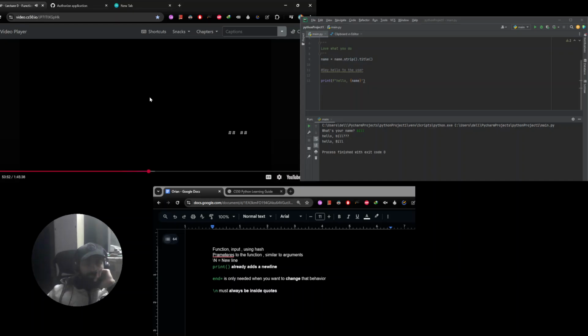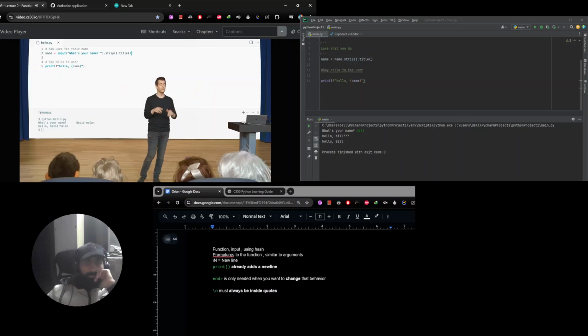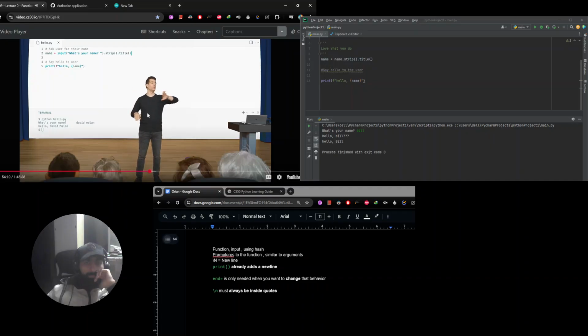Yes, hi, thanks, David. So is there a way to remove the spaces between the spaces that I might have added? Short answer, no. If you read the documentation at that same URL earlier, you'll see that strip removes from the left and the right, but not in between. In fact, there's 2 other functions that come with strings. One's called lstrip, the other's called rstrip, that allow you to do one or the other. If we want to start getting rid of space in the middle, we're going to have to do a different trick altogether.